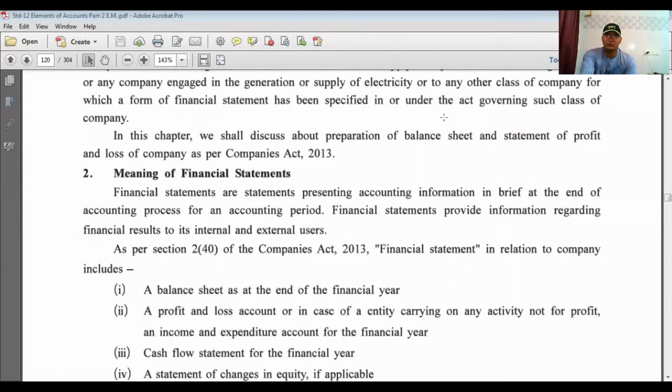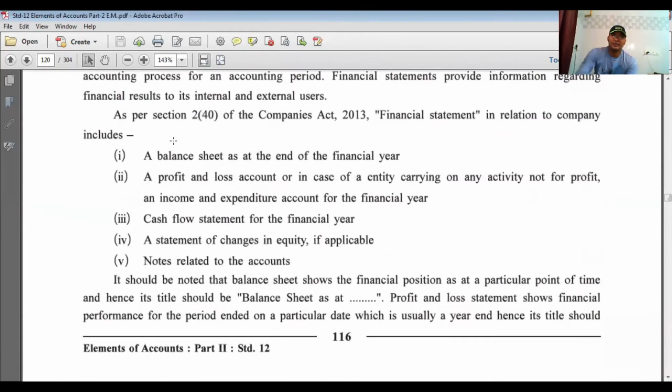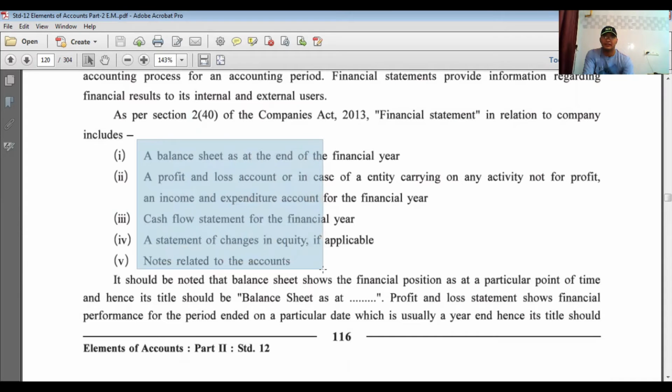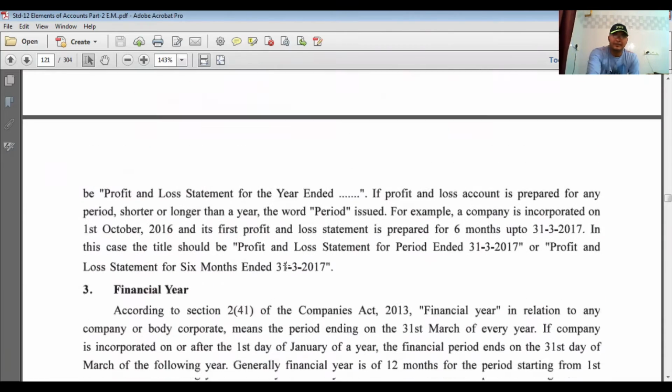Next one. Now, what does a financial statement include? Financial statement includes balance sheet, profit and loss, cash flow, statement of change in equity, and notes related to accounts. So, financial statement includes these five items.